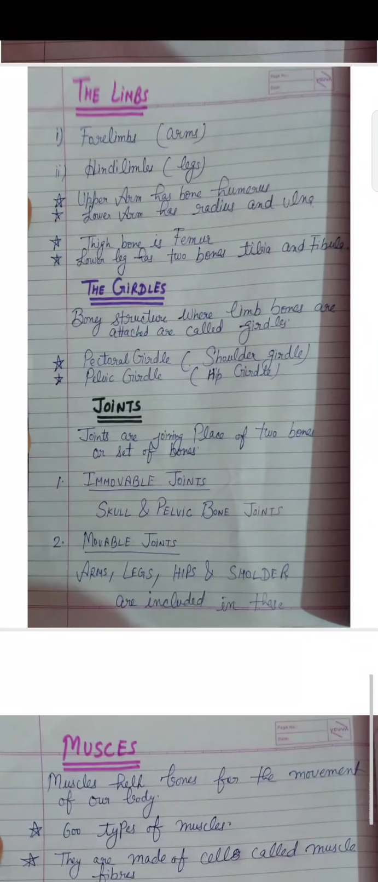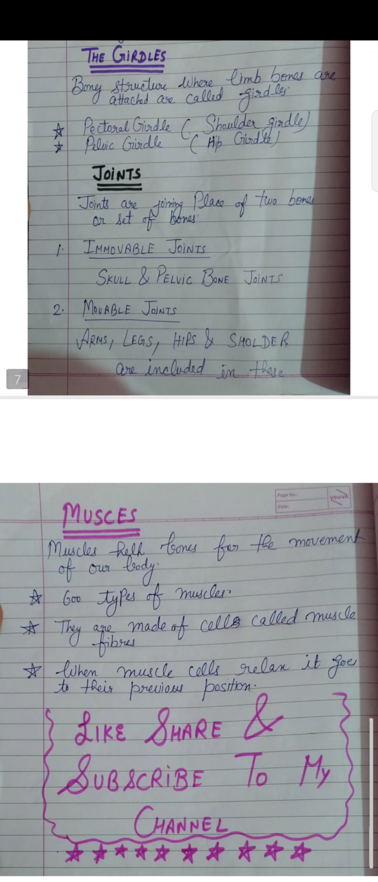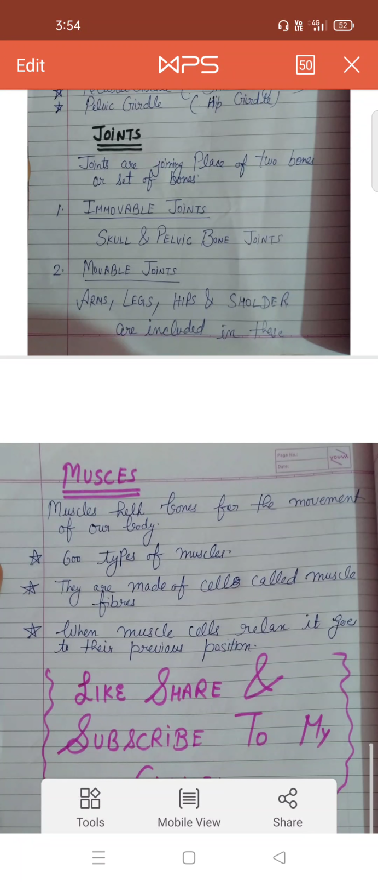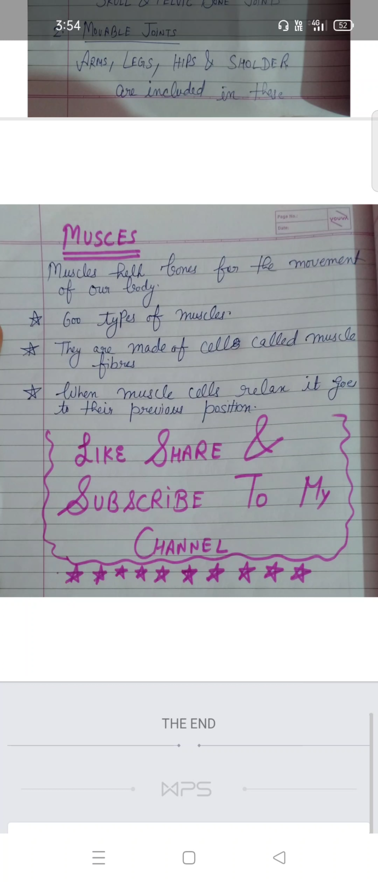Next is muscles. Muscles help bones for the movement of our body. There are 600 types of muscles in our body. They are made of cells called muscle fibers. When muscle cells relax, they go to the previous position.